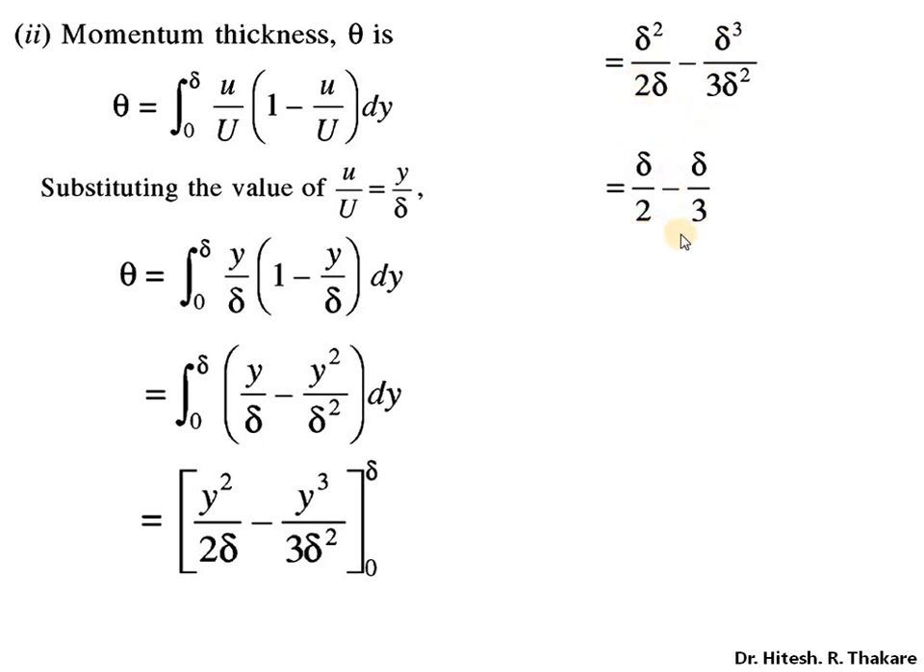So we'll have to equalize the denominator. So the common factor or the common multiplier is 6. So what we get is 6 at the denominator, multiply the left hand side by 3 and the right hand side by 2. So what we get is 3 delta minus 2 delta upon 6. So what we get is delta upon 6, which is your momentum thickness.